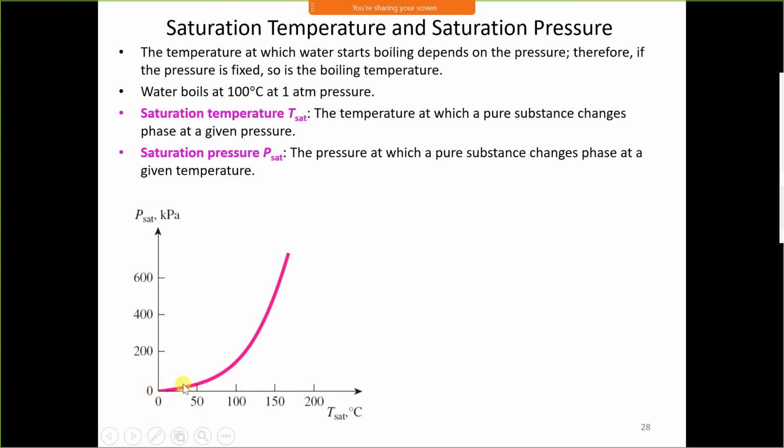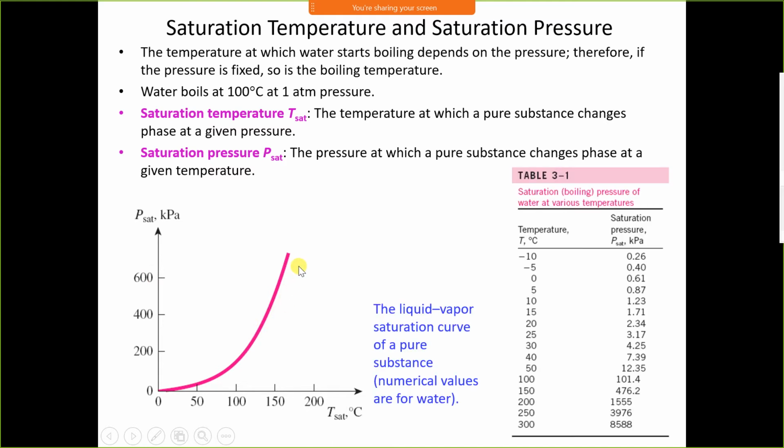As the pressure increases, boiling temperature also increases. Here at 100 degrees Celsius it is approximately 1 bar. At 2 bar it is approximately 125 degrees Celsius. At 4 bar it is approximately 150 degrees Celsius. As the saturation pressure increases, saturation temperature also increases.